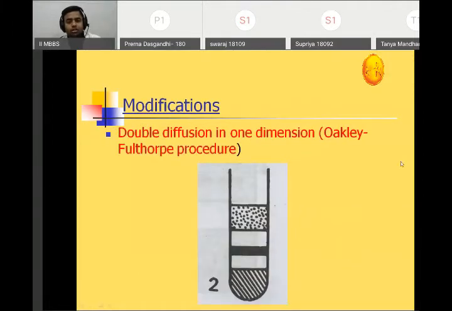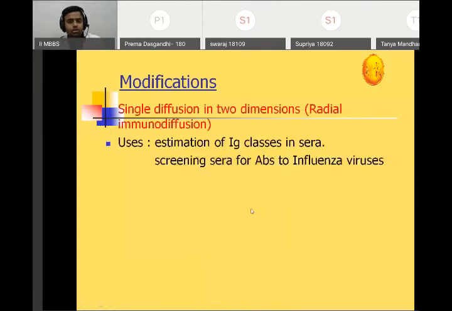Another modification is the Oakley-Fulthorpe procedure. It's the Oakley procedure, double diffusion in one dimension. Why double diffusion? Because the antigen is coming from here, the antibody is also coming in the middle. So precipitation is formed where they meet. It is one dimension, but it is double diffusion. Now single diffusion in two dimensions, like radial immunodiffusion. Okay, it is used for estimation of immunoglobulin classes in sera and screening sera for antibodies to influenza viruses.